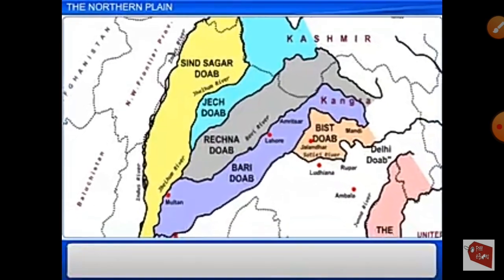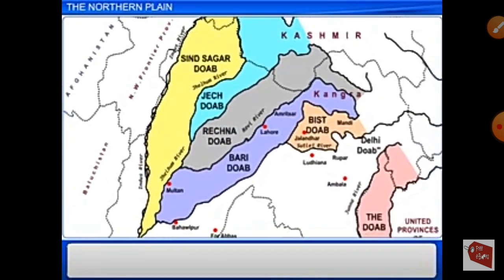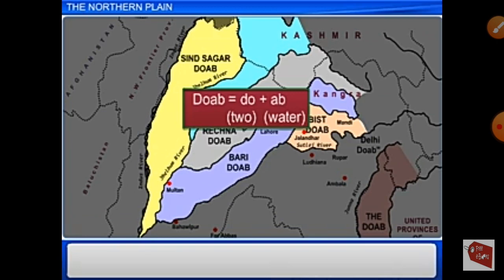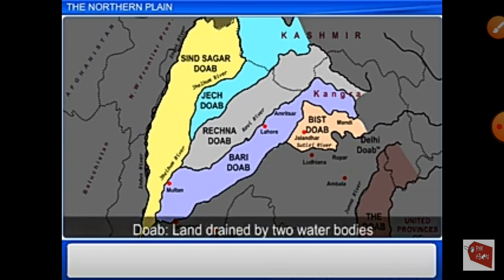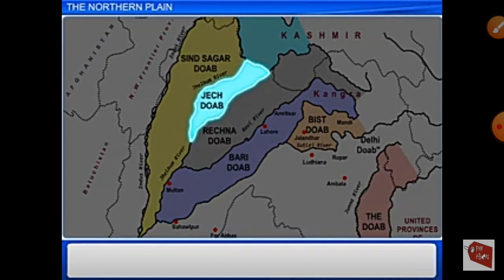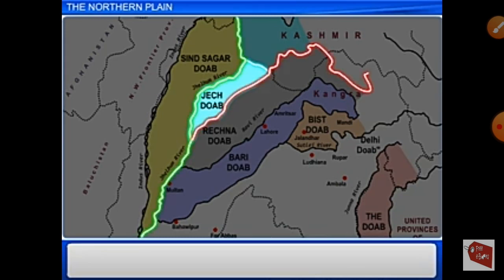This region is dominated by Doab. Do means two and Ab means water. So, Doab region means a piece of land drained by two water bodies. For example, Jech Doab is located between the rivers Jhelum and Chenab.